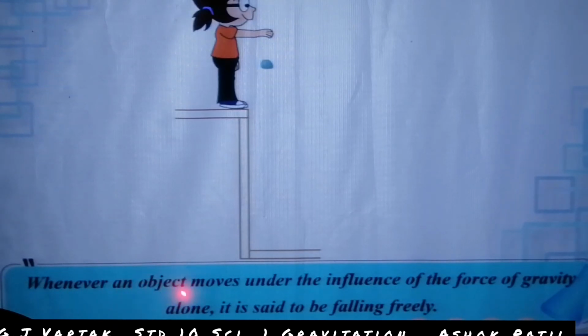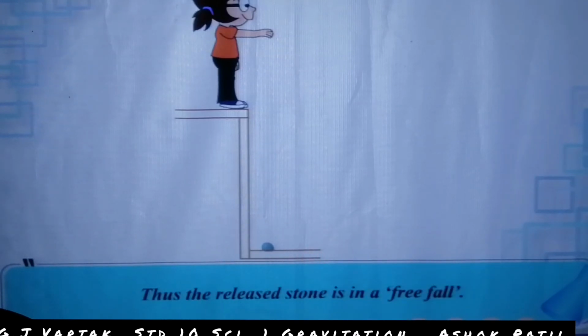Whenever an object moves under the influence of the force of gravity alone, it is said to be falling freely. This is the definition of falling freely. Thus, the released stone is in free fall.